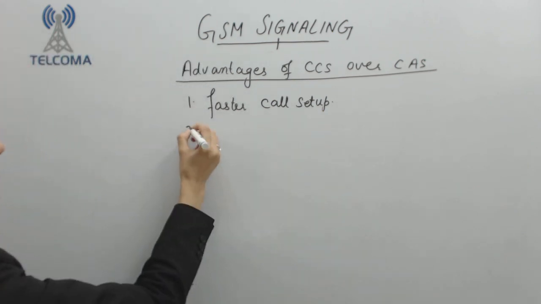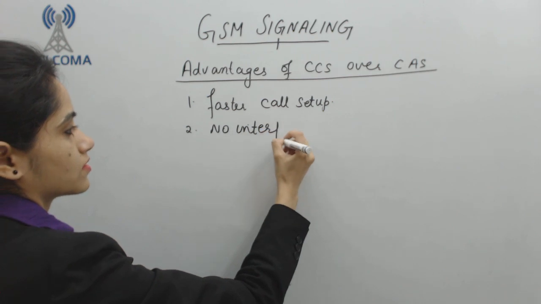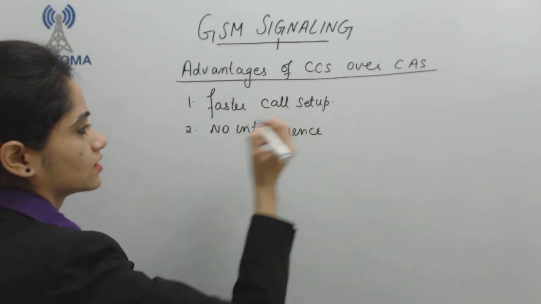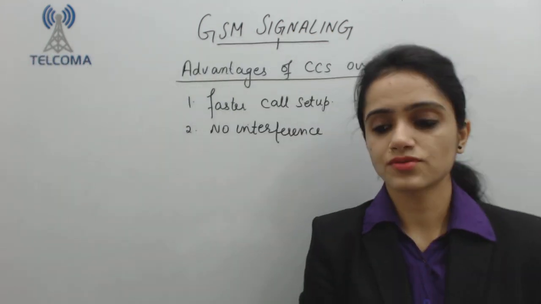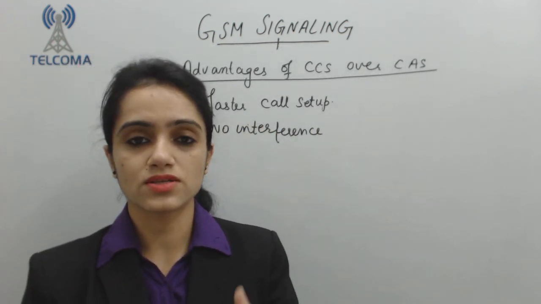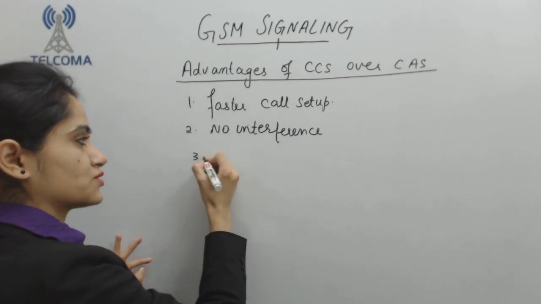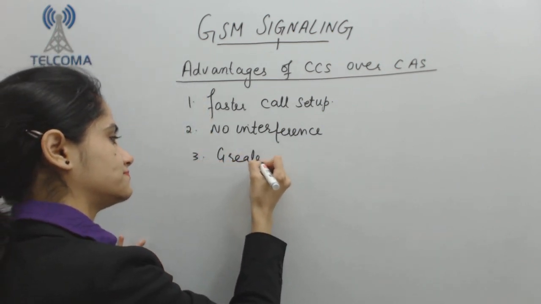Now in this we have no interference. Whenever I am using common channel signaling, I don't have any interference between the frequency of human speech and signaling. Next one is greater efficiency.